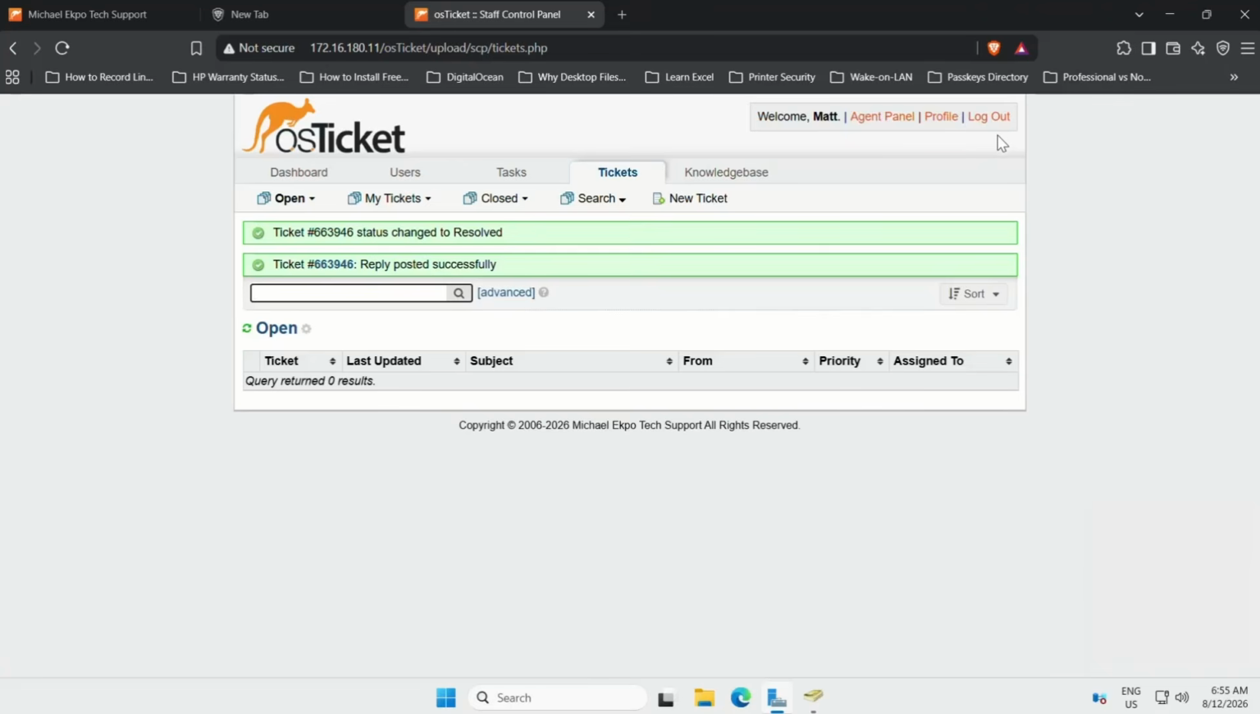So this is the end of this video showing how a user can create a ticket in the support center and how an agent can handle that ticket and resolve that issue.